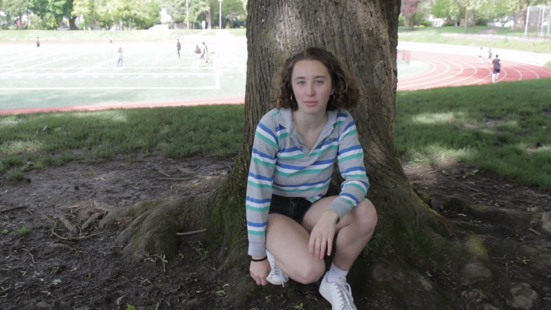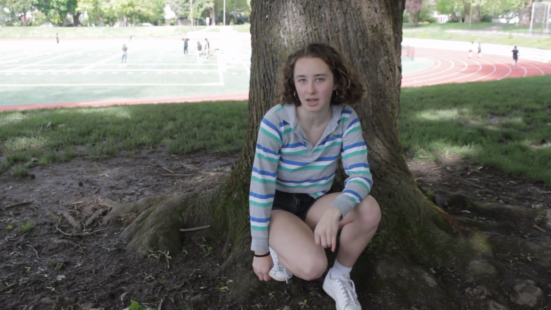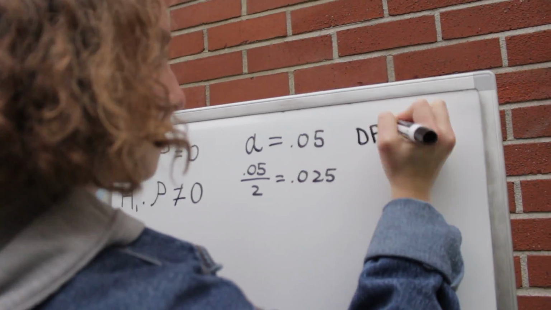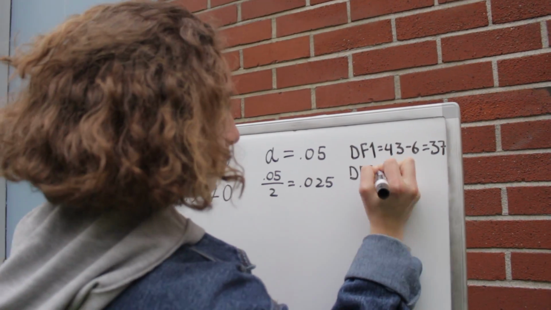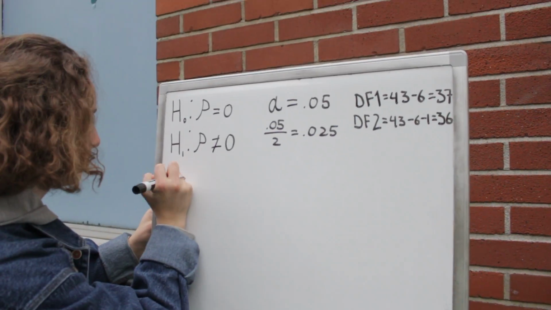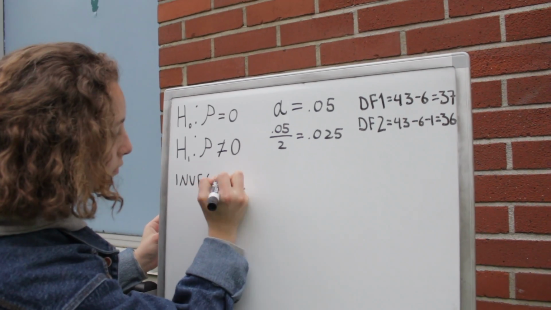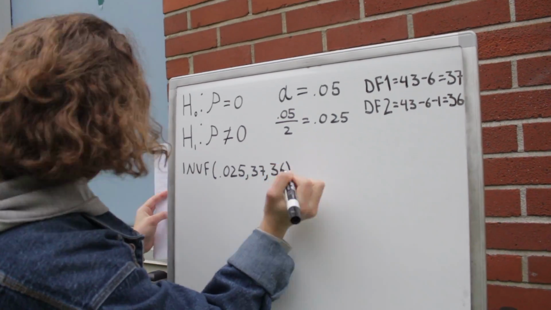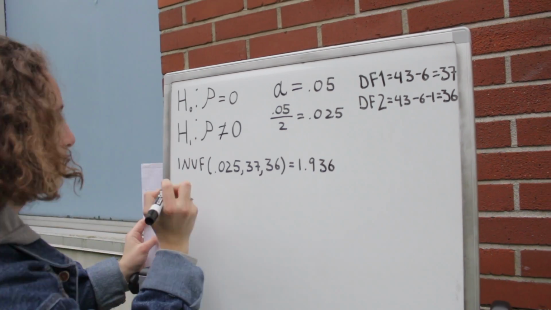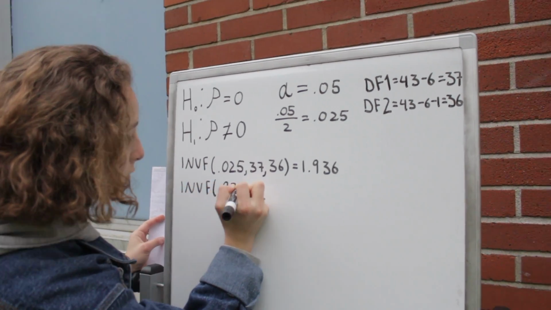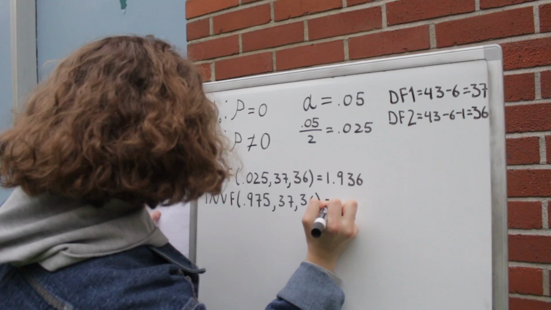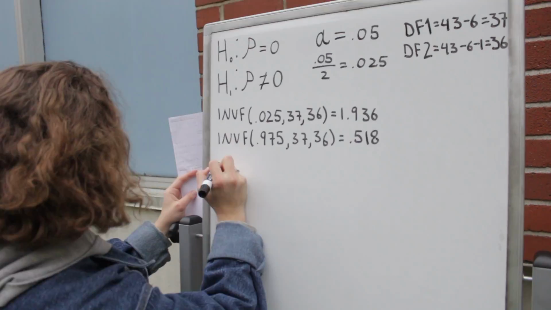Since we couldn't prove correlation in the first test, we decided to do a different multiple regression test using a new dependent variable. This time we used popularity as our dependent variable and all the other variables as our independents, including GPA. We started by finding both DF1 and DF2, and then used alpha of 0.05 to find the critical values. The first one being 1.936 and the second one 0.518.